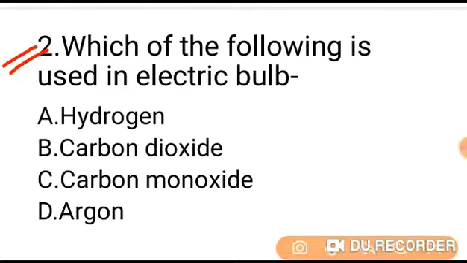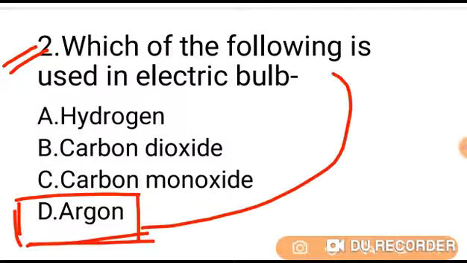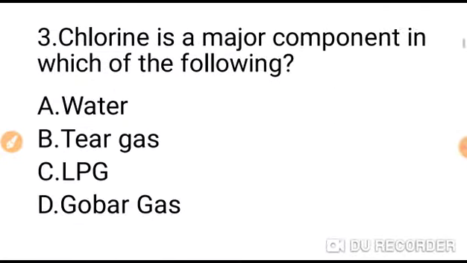Which of the following is used in an electric bulb? Option A hydrogen, B carbon dioxide, C carbon monoxide, D argon. All of you know argon gas mixed with a little nitrogen is filled in the bulb under some pressure. So the correct answer is argon. Argon gas is used in an electric bulb. Go to question number 3.